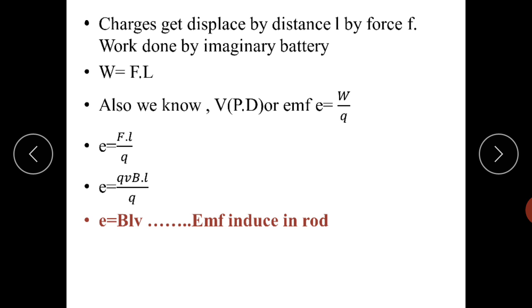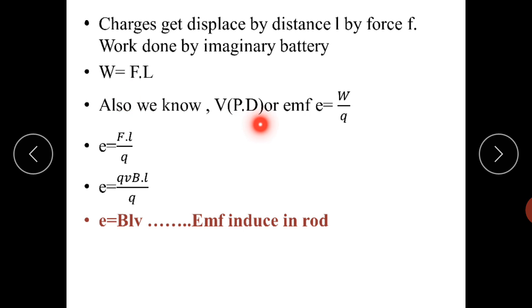Now the charges get displaced by the distance L, where L is the length of the conductor, as you can see in the diagram. Hence the electrons get displaced by this amount of distance. So the work done in the imaginary battery, W is equal to F into L. F is the Lorentz force, L is the length of the conductor, and W is the work done.